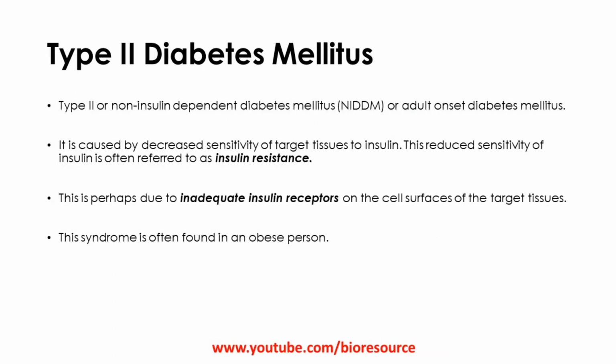Type 2 or non-insulin dependent diabetes mellitus is also known as adult onset diabetes mellitus, and this is caused by decreased sensitivity of target tissue to insulin. So the tissues become less sensitive to insulin, and the reduced sensitivity to insulin is often referred to as insulin resistance. So in type 2 diabetes mellitus, insulin secretion is there, but tissues are not sensitive to insulin, so they will not be able to take up the glucose.